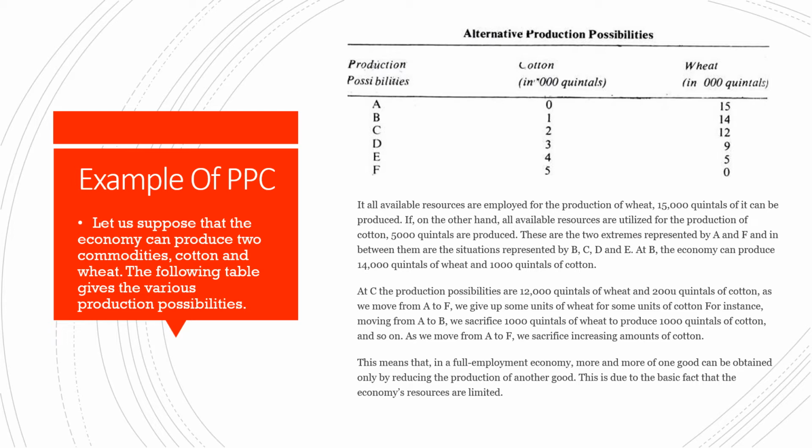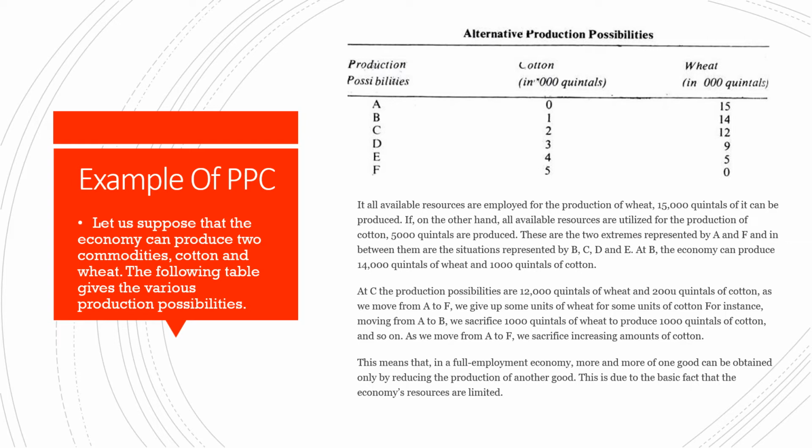These are the two extremes represented by A and F, and in between them are the situations represented by B, C, D and E. At B, the economy can produce 14,000 quintals of wheat and 1,000 quintals of cotton. At C, the production possibilities are 12,000 quintals of wheat and 2,000 quintals of cotton.